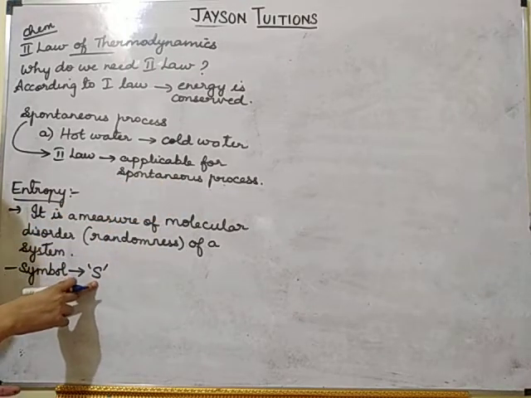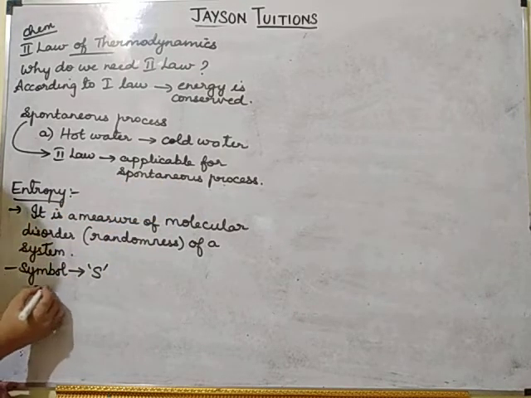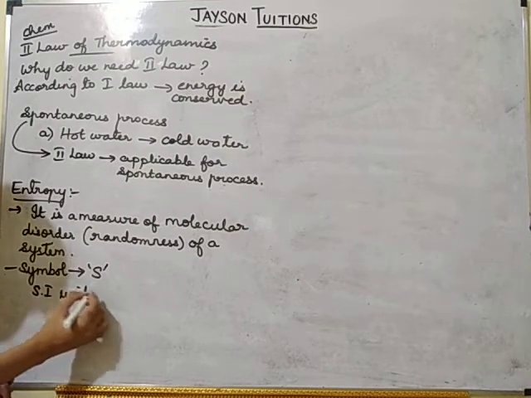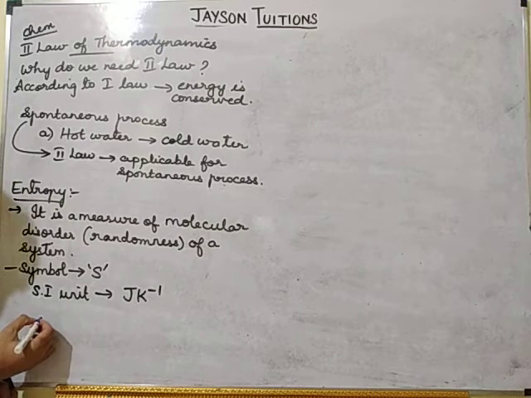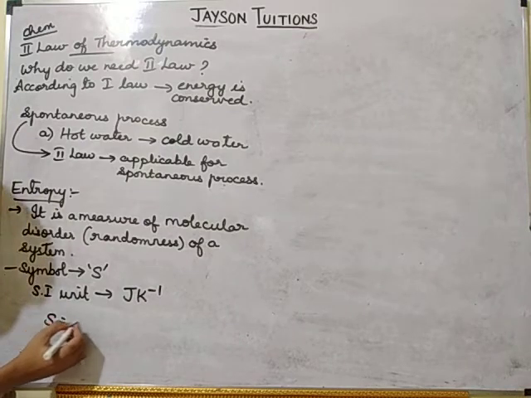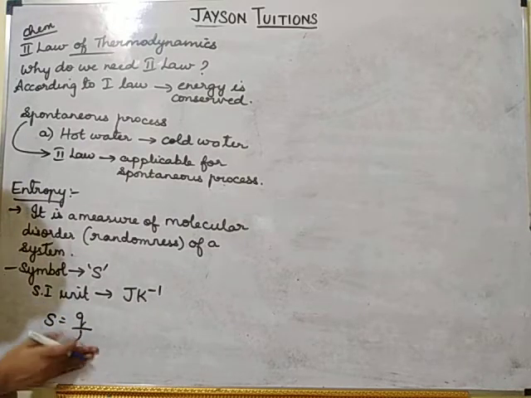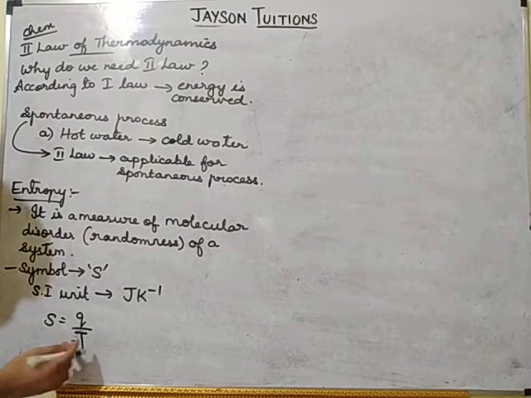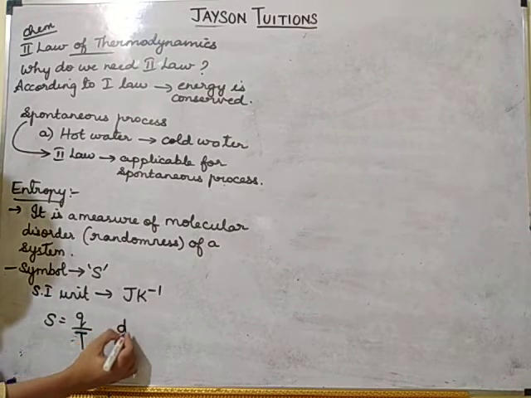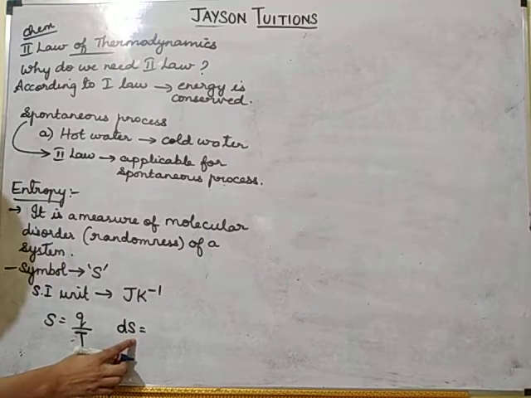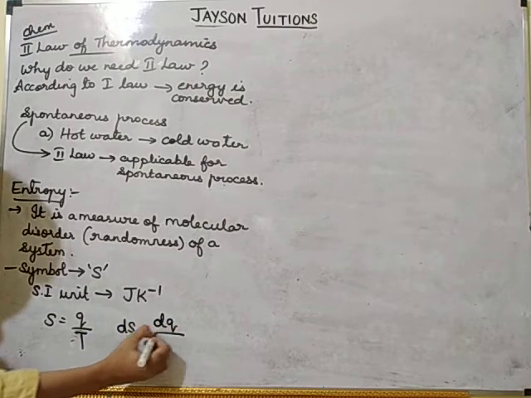The symbol is S. The SI unit of entropy is joules Kelvin inverse. The entropy formula is S equal to Q by T, heat by temperature. So dS, meaning change in entropy, will be dQ by T.